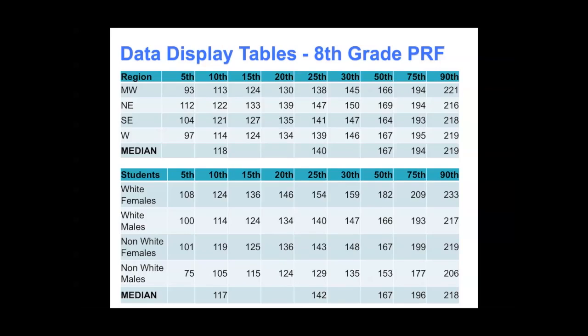This is an example of the results as we've displayed them in tables that are available on the resources page from EasyCBM. You see for each region a series of percentile ranks at the 5th, 10th, 15th, etc. And generally you'll see there's a significant and steady improvement in performance over time.